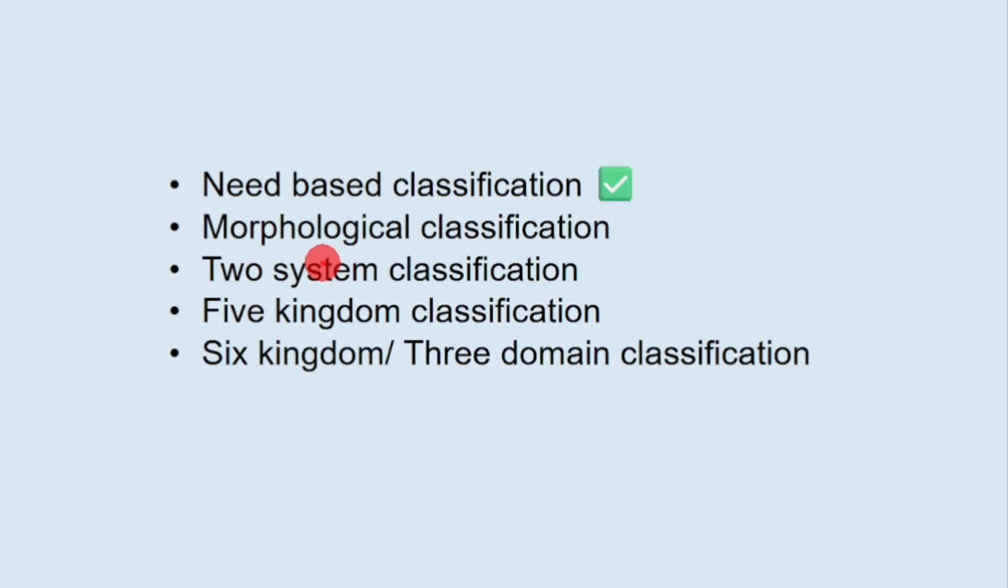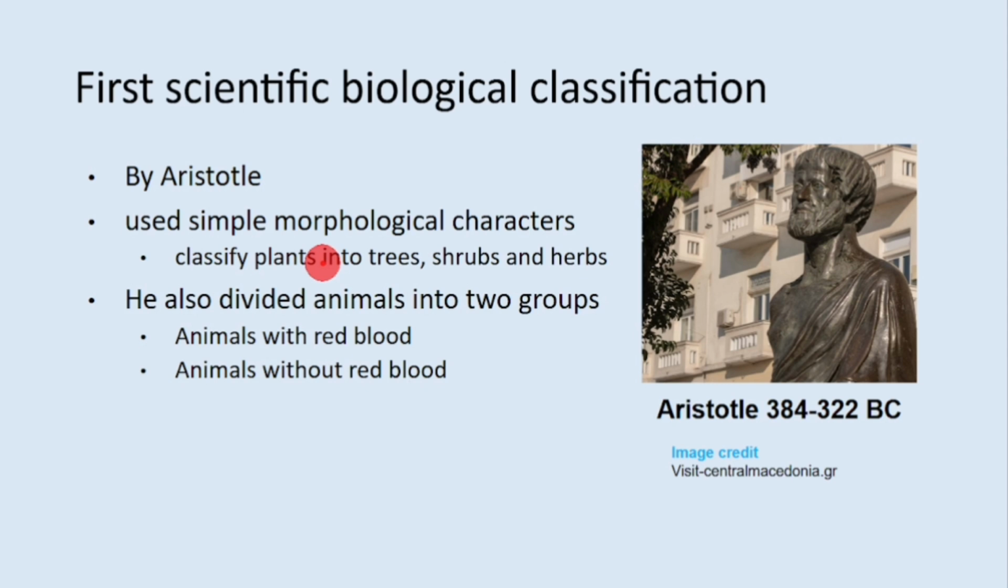Then next classification is morphological. This was proposed by Aristotle, and this is also called the first scientific biological classification. Here, they used simple morphological characters like the height of plants. So, classified them into trees, shrubs, and herbs. Then he also divided animals into two groups, animals with red blood and animals without red blood. Okay, so very simple points, but when it comes in NEET exam, you need to have the clarity. Okay, so note it down and keep revising them.